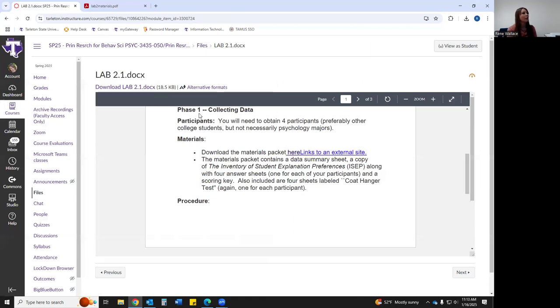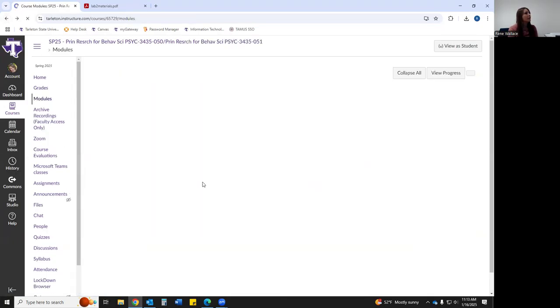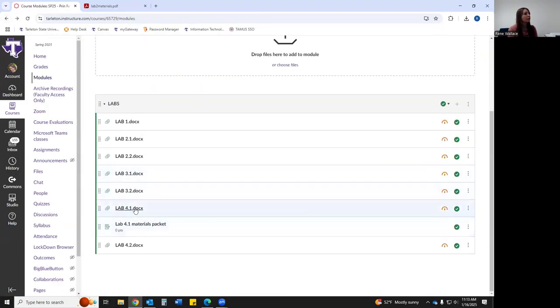It's the same for all of the labs. You'll do that for 2, 3, and 4. It'll just be a different experiment that you're conducting. If you can get those same 4 people to do all 3 of your experiments, that is totally fine. And if you choose new people, that's okay too. So look through those. Let me know if you have any questions.